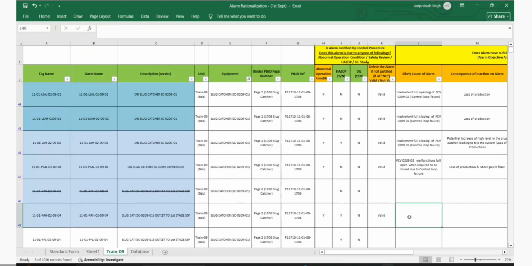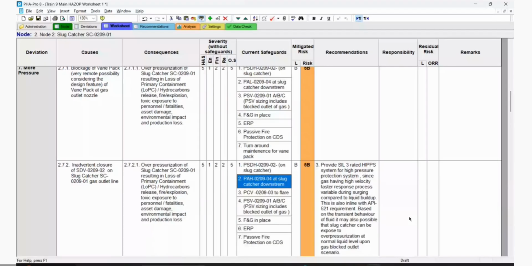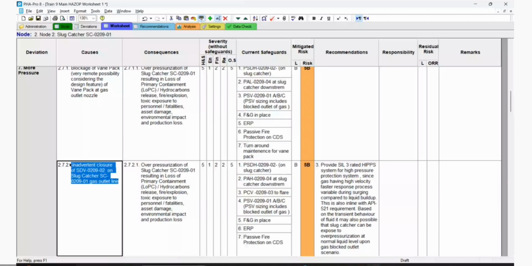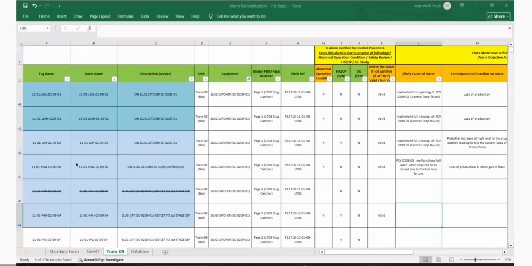So what is the cause here? Cause is inadvertent closure of this one. You can copy this one, inadvertent closure of